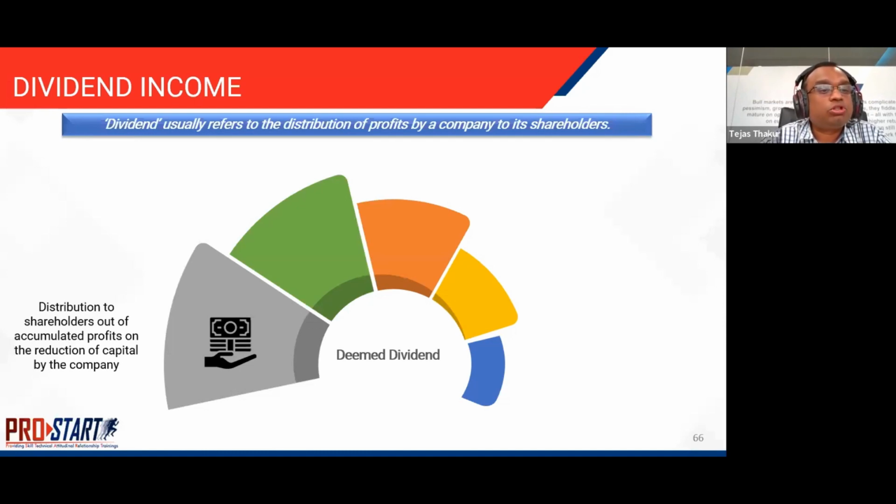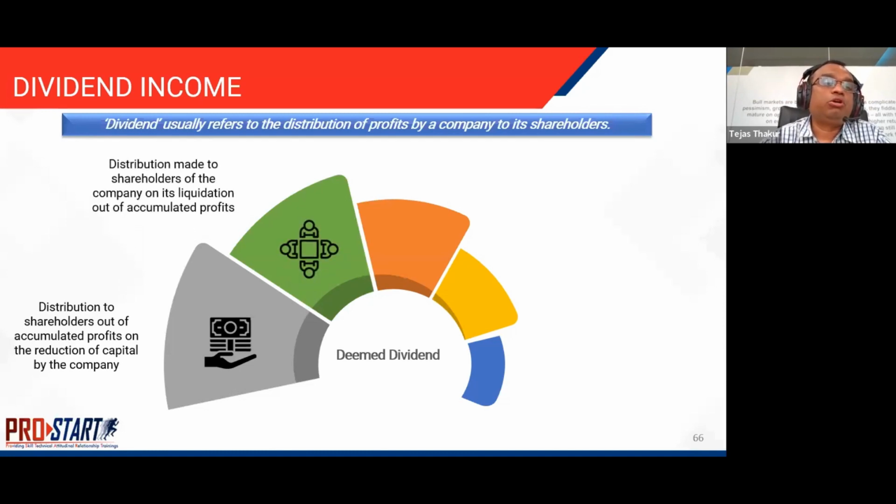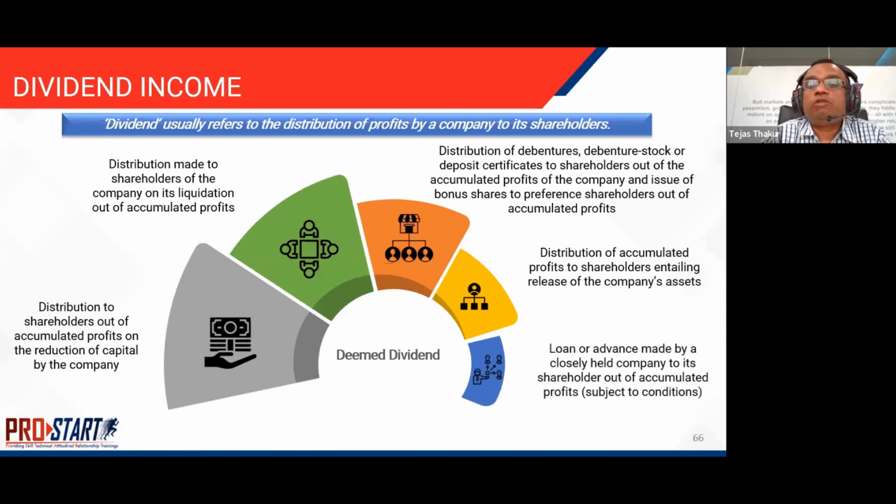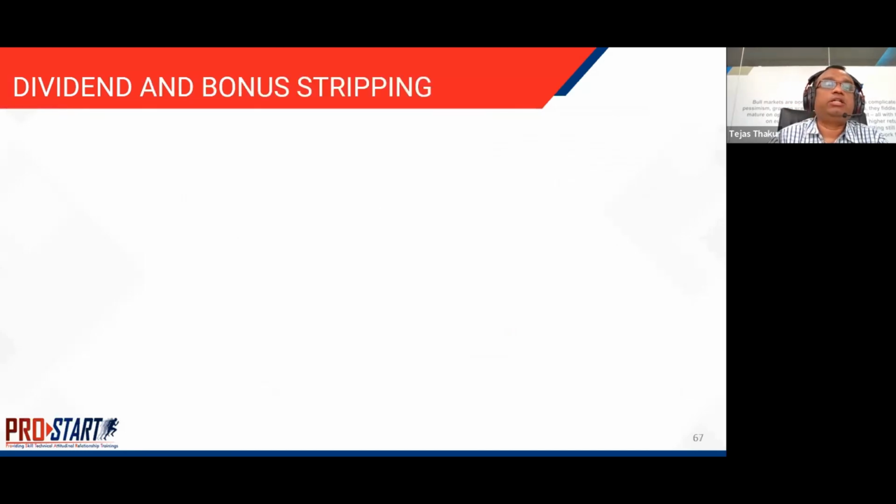This includes distribution to shareholders out of accumulated profits and reduction of capital by the company; distribution made to shareholders of a company on its liquidation out of accumulated profits; distribution of debentures, debenture stock or deposit certificates to shareholders out of accumulated profits of the company; and issue of bonus shares to preference shareholders out of accumulated profits. The distribution of accumulated profits to shareholders entailing release of company assets, or loans or advances made by a closely held company to its shareholder out of accumulated profits. All this distribution is treated as deemed dividend and taxed as a dividend in the hands of the